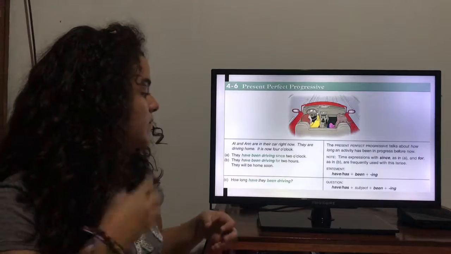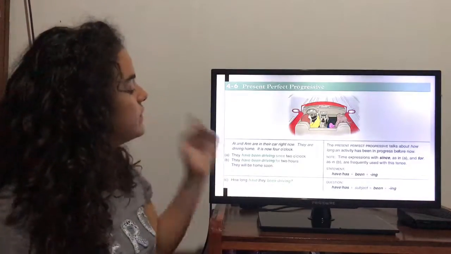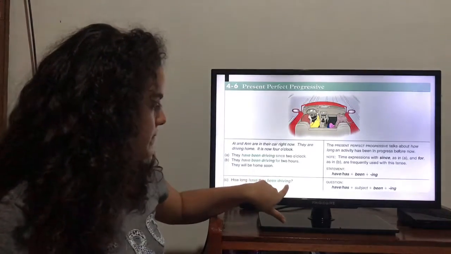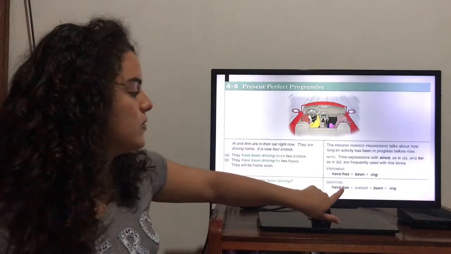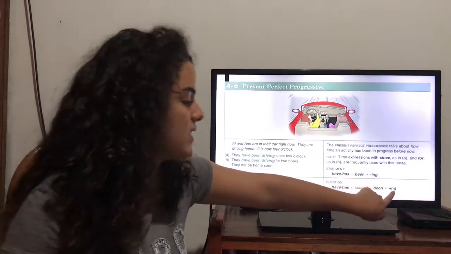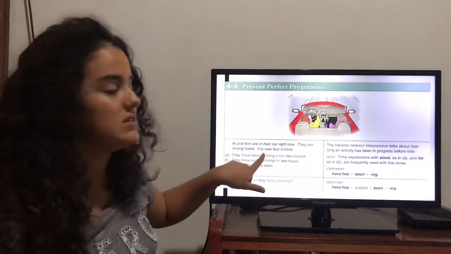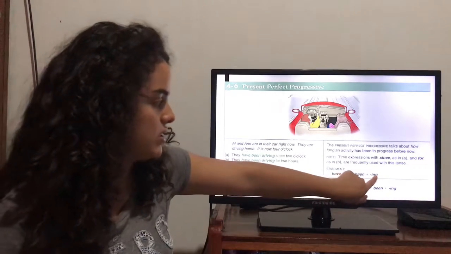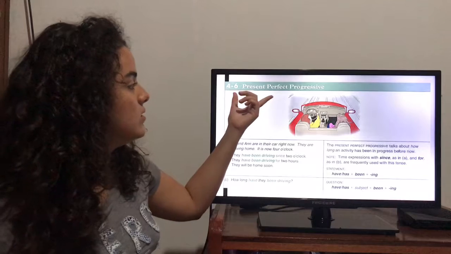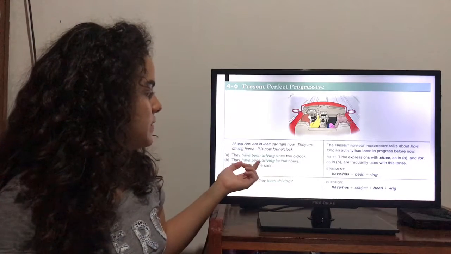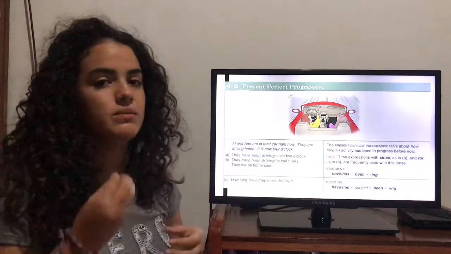question word: have they been driving? So have comes at the beginning. The question has the form has or have, plus subject, plus been, plus -ing, just as the sentences are have or has plus been plus -ing. We cannot make a sentence without been if we are using present perfect.